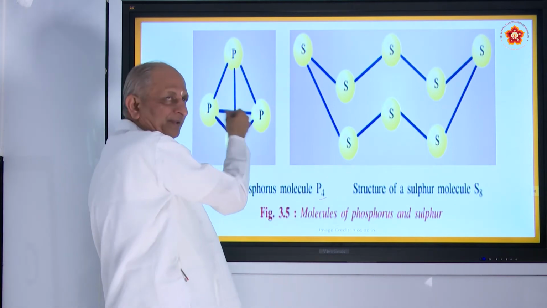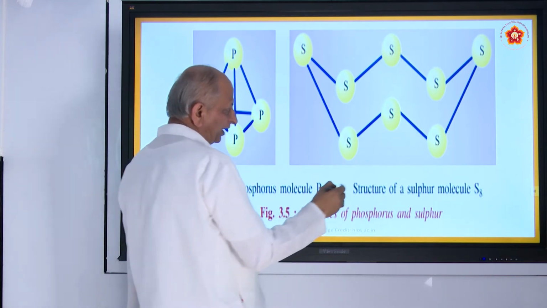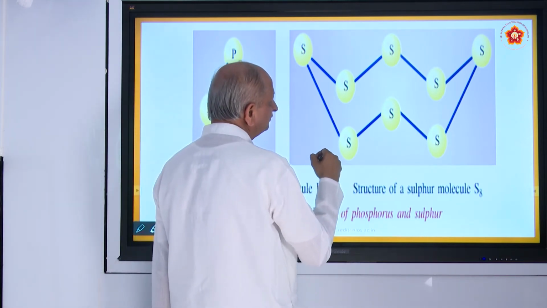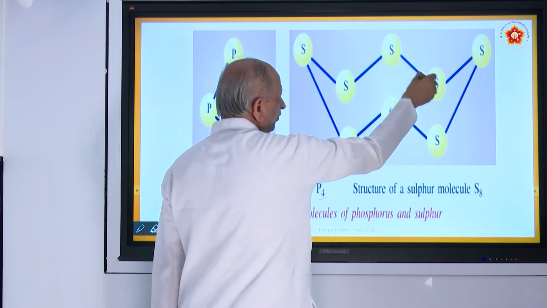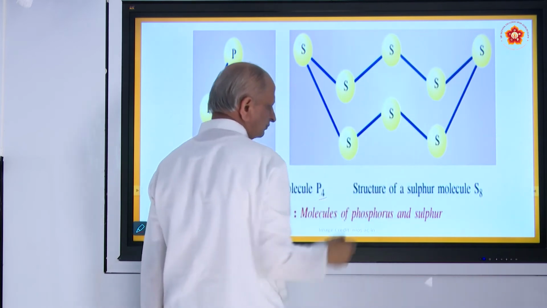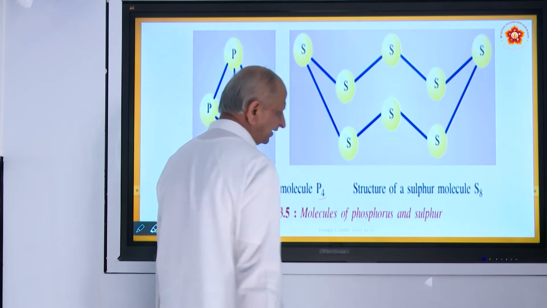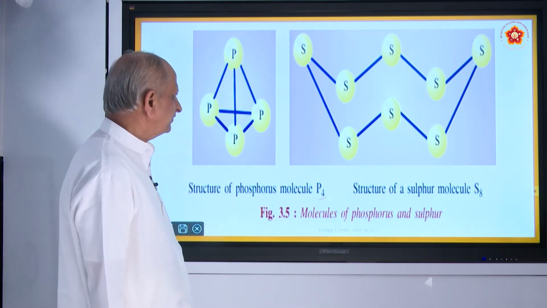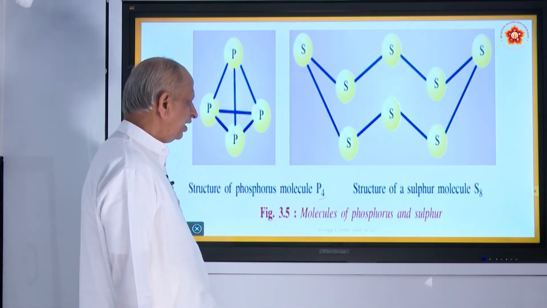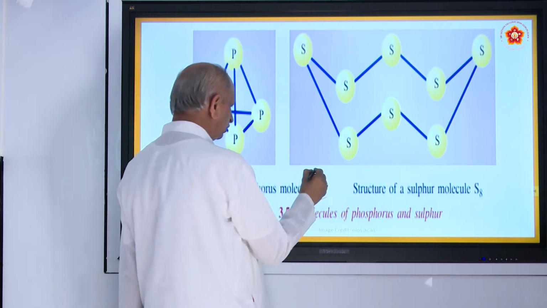This is the structure, how it is formed. In terms of sulfur, it is S8. 1, 2, 3, 4, 5, 6, 7, 8. So, that is why you write it as S8. Phosphorus and sulfur are called polyatomic molecules.